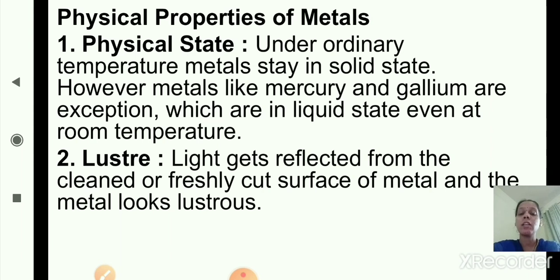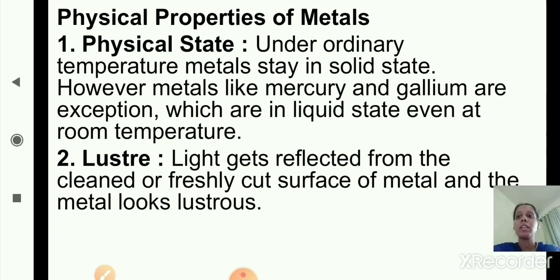What you are going to write: Physical state, all the metals are in solid state at room temperature. Exception is mercury and gallium. They are in liquid state at room temperature.